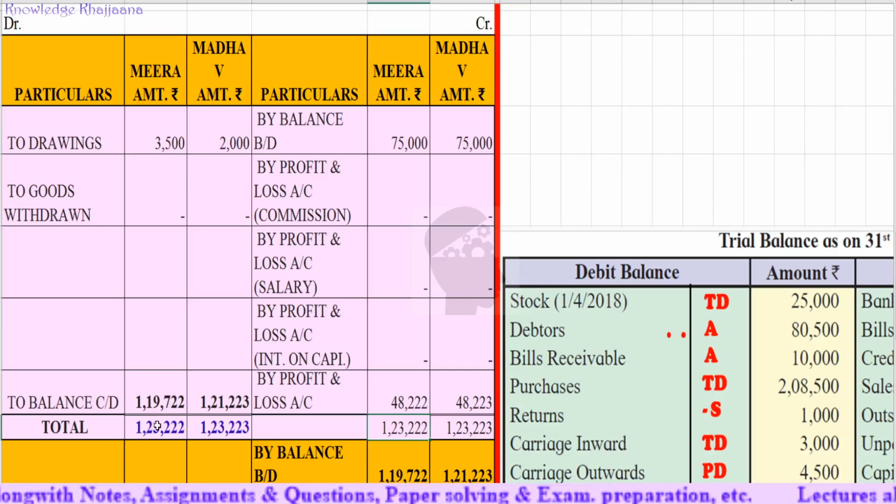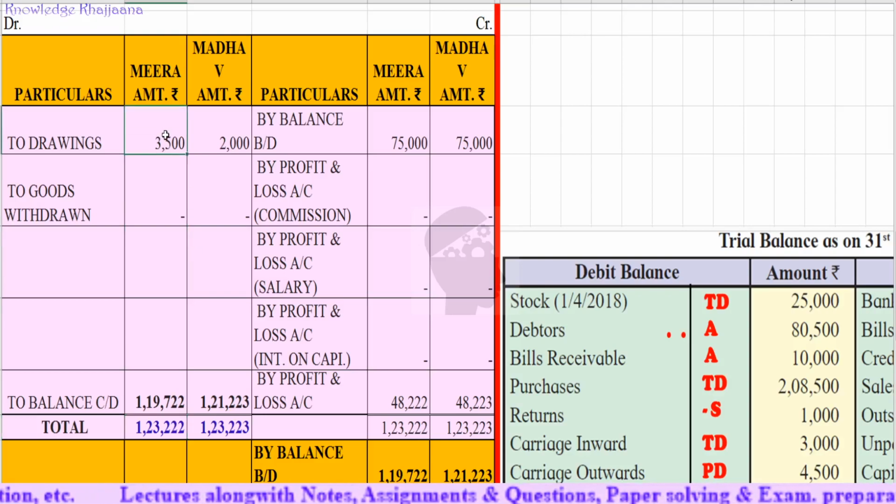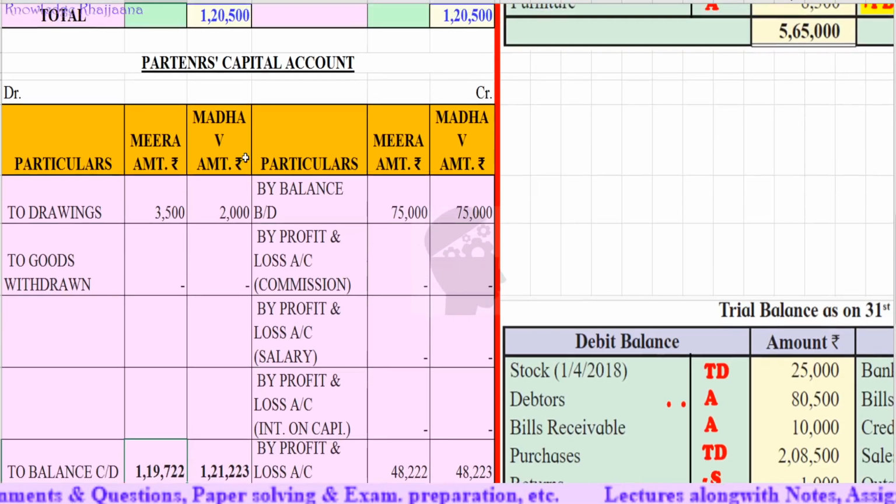Okay, so Meera's capital total was rupees 1,23,222. We'll bring the same over here, 1,23,222, and we'll deduct her drawings, rupees 3,500. So Meera's final amount of capital is rupees 1,19,722, because we are maintaining this partners' capital account as per the fluctuating capital method.